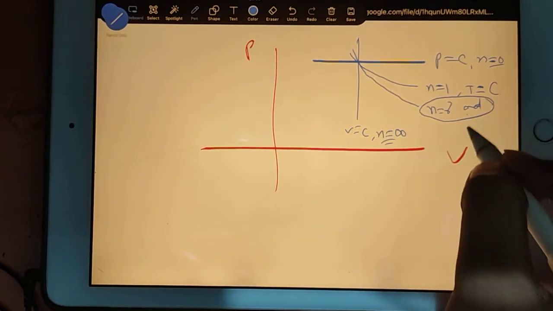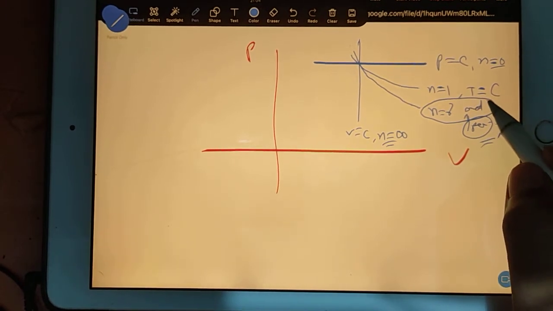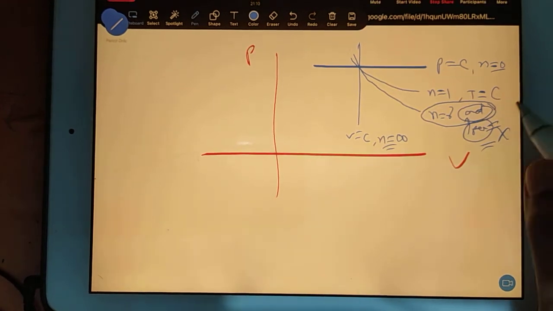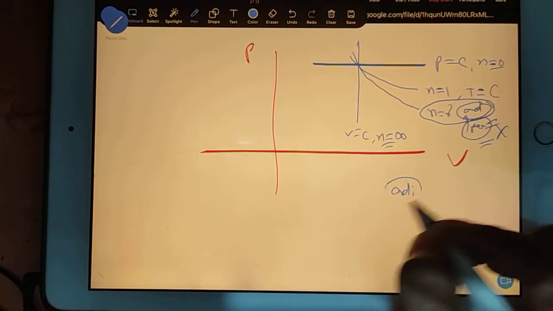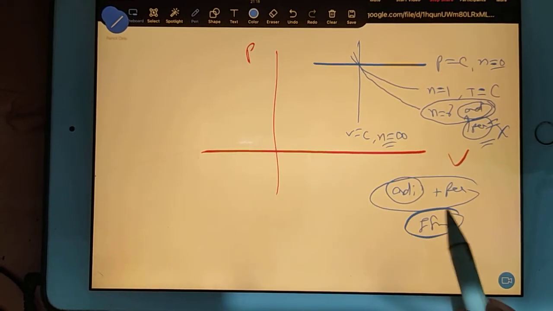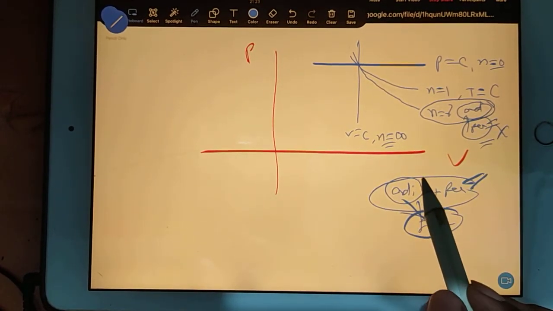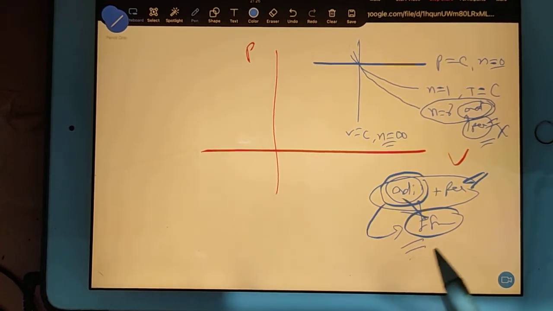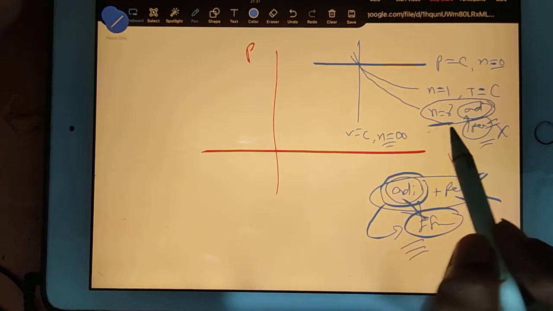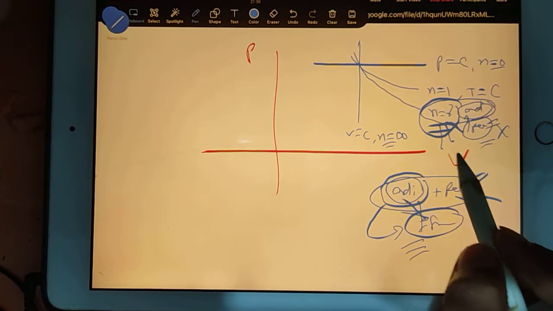The adiabatic process is known as a reversible process when there is no friction. When no friction is involved, then you can say adiabatic became reversible. I mean to say when adiabatic plus reversible is given, that is your isentropic. Isentropic means an adiabatic process but without friction. Okay, so whatever formula we use for adiabatic, the same formula goes for isentropic as well. Only one physical concept is there, no friction. So n equal to gamma is actually the adiabatic process, but you can say isentropic if you are considering reversible.